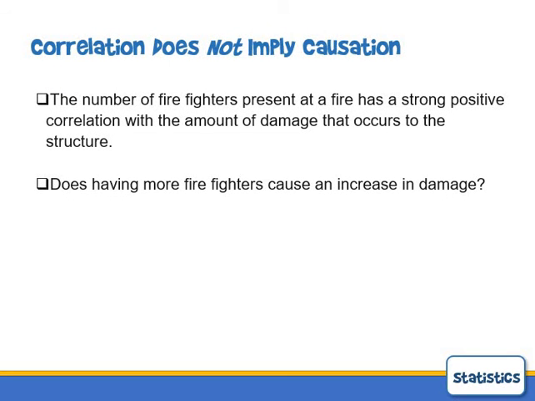Here's another example, kind of a silly example, with fires causing a lot of damage. The number of firefighters present at a fire has a strong positive correlation with the amount of damage. So can you say that firefighters cause damage? That one is kind of the ridiculous assumption. It's probably in the other direction, right? More firefighters are there because there's a worse fire that's already causing more damage.